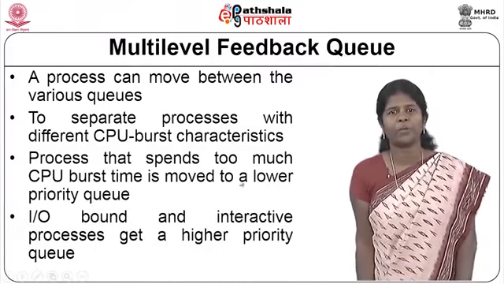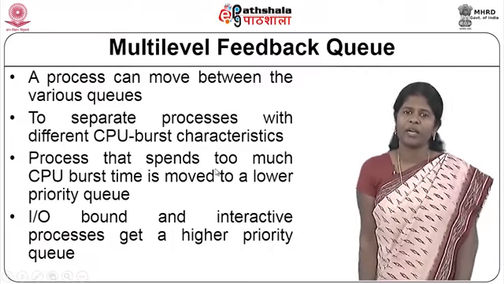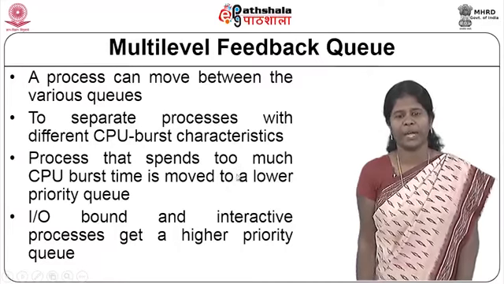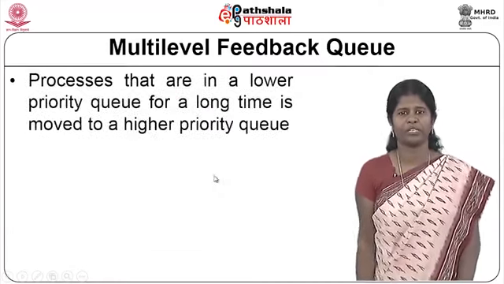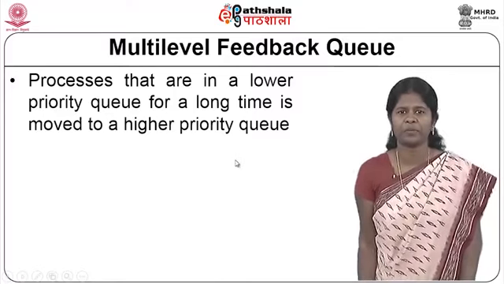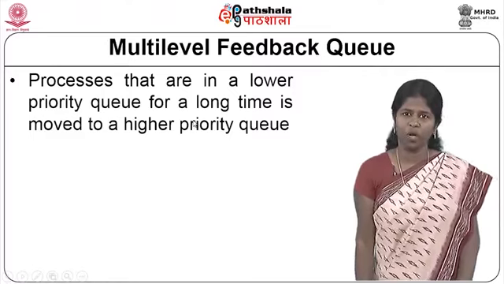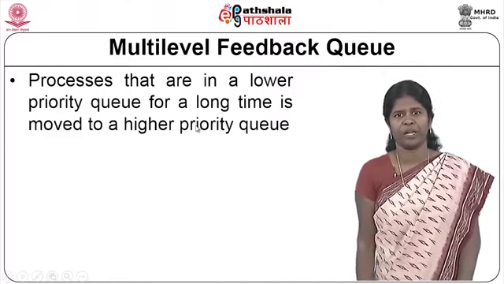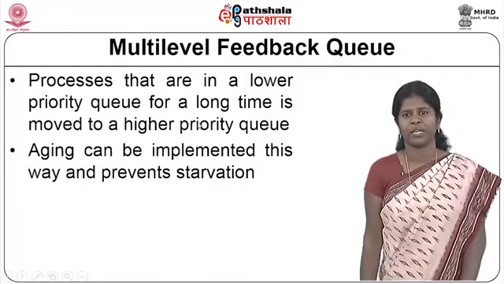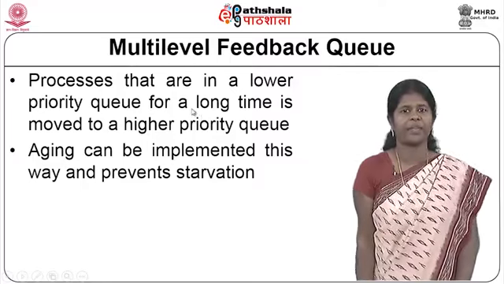So the CPU bound process is given low priority and the IO bound process or interactive process can be given a higher priority. So in this multi-level feedback queue, when processes are in a lower priority queue for a long amount of time, they can be moved to a higher priority queue, and thereby you avoid starvation, and aging is implemented in this manner.